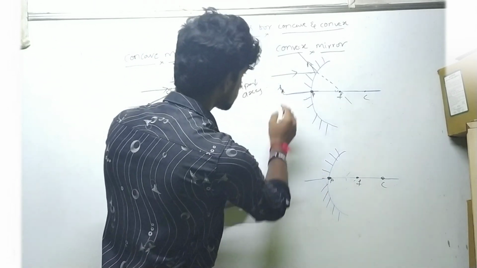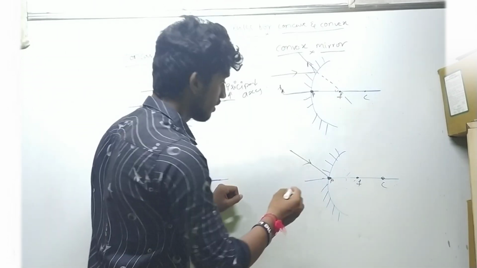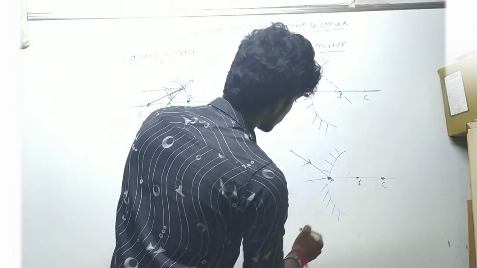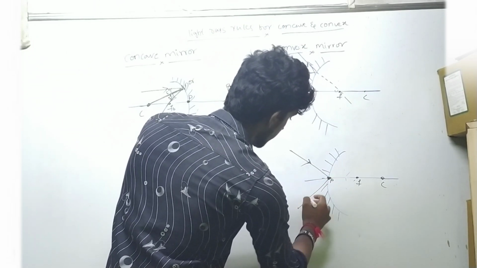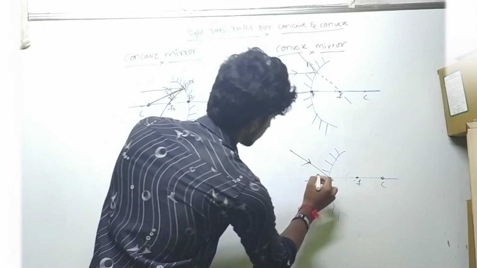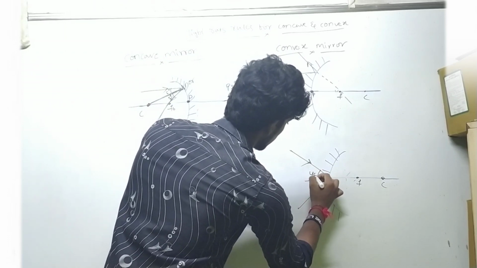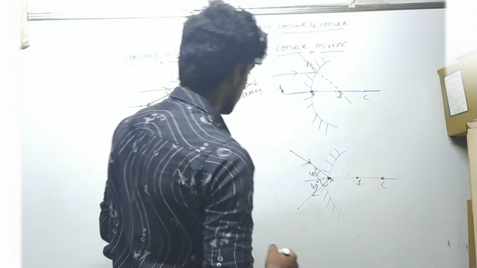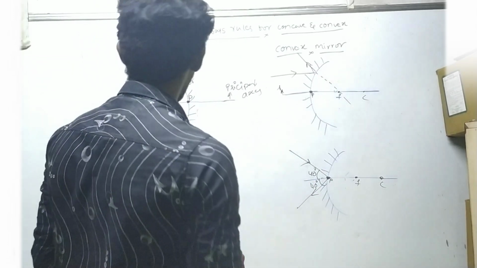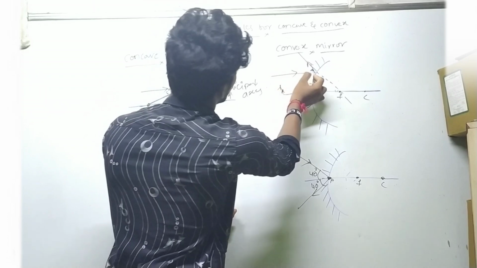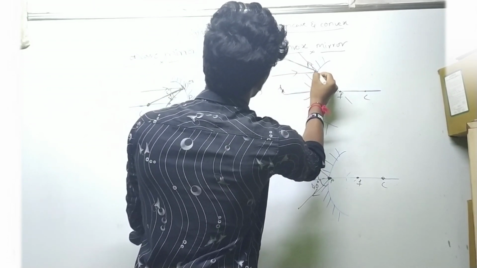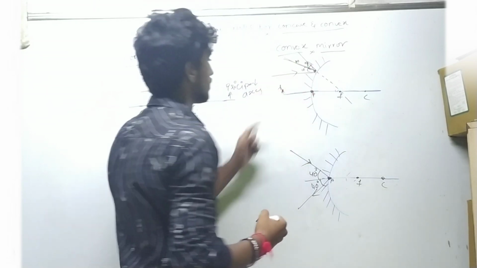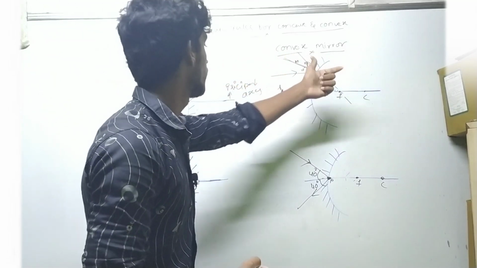Also in the convex mirror, when the light ray touches the surface at the pole, it reflects back with the same degree. Let us assume 40 degrees, then it also reflects at 40 degrees. And here the middle is a normal. If we take this as 10 degrees, it is also 10 degrees. So this is a concave mirror and this is a convex mirror.